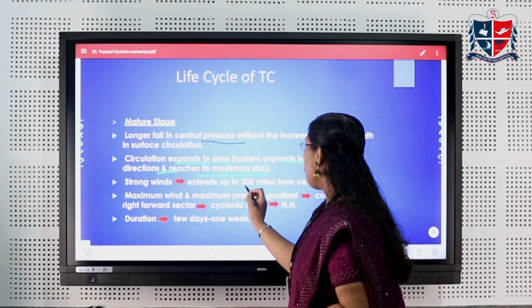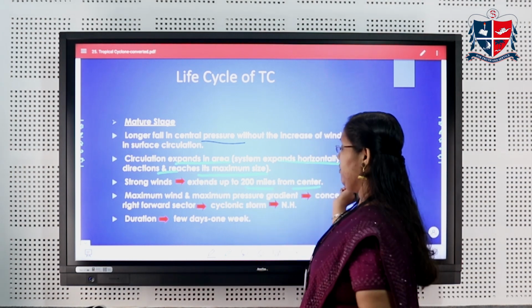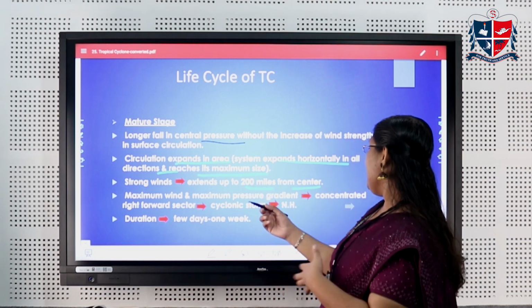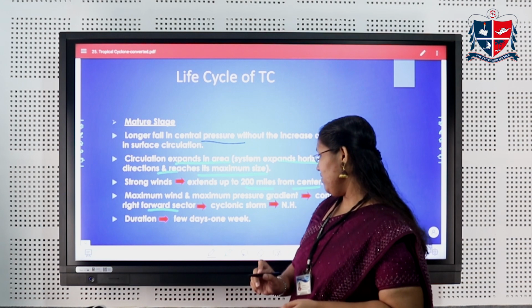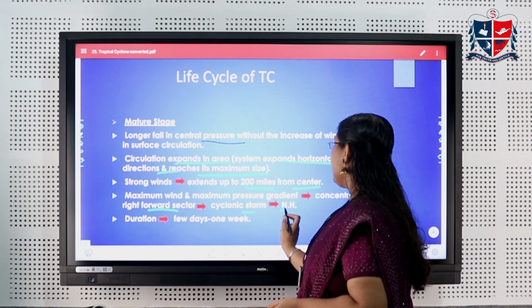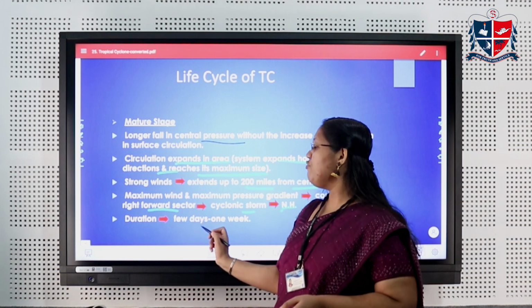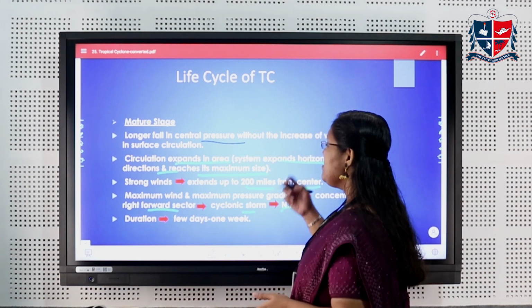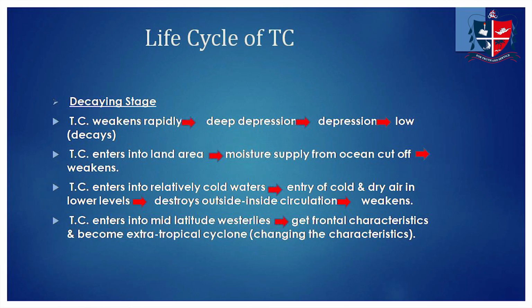So there will be strong winds extending 200 miles from the center. Maximum wind and maximum pressure gradient will be concentrated on the right sector, and a cyclonic storm will be developed in the northern hemisphere. The duration is about a few days to 1 week. So the mature stage duration is about a few days to 1 week. Then we come to the last stage, that is the decaying stage. So what about this decaying stage?